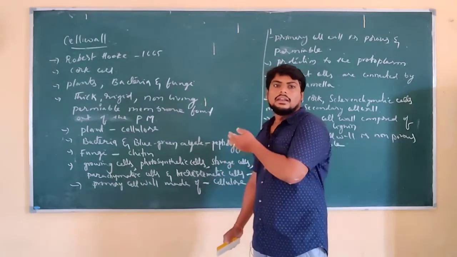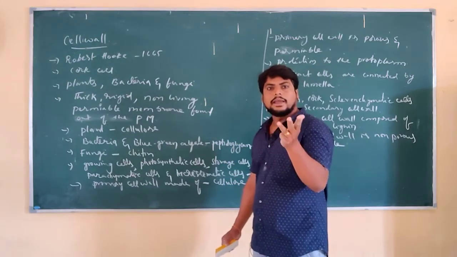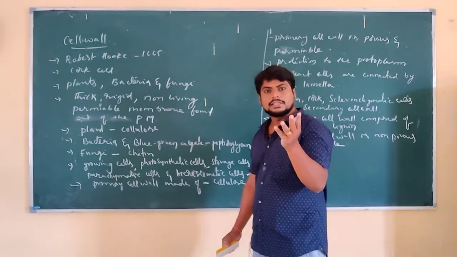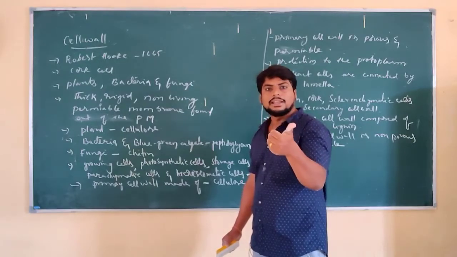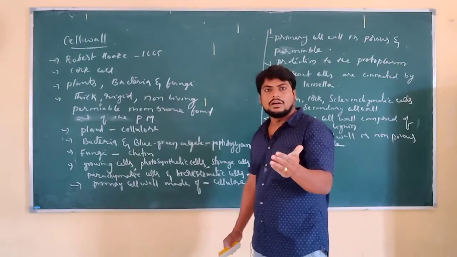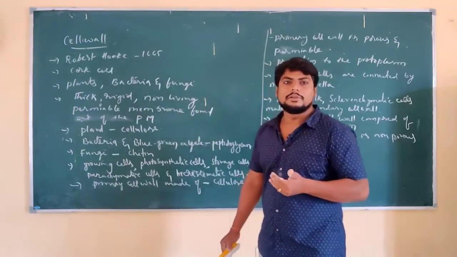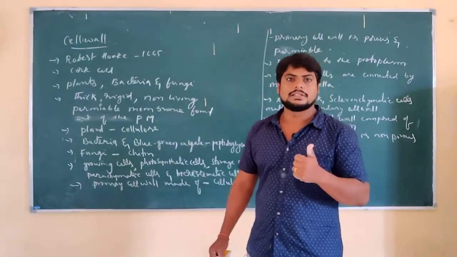And if you observe, this cell wall composition is different in different tissues of the plant. Growing cells, photosynthetic cells, parenchymatic cells, storage cells, as well as meristematic cells are all made up of primary cell wall. What is it called? Primary cell wall. This primary cell wall is made up of cellulose.